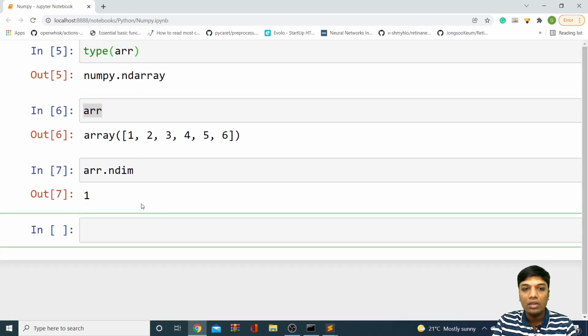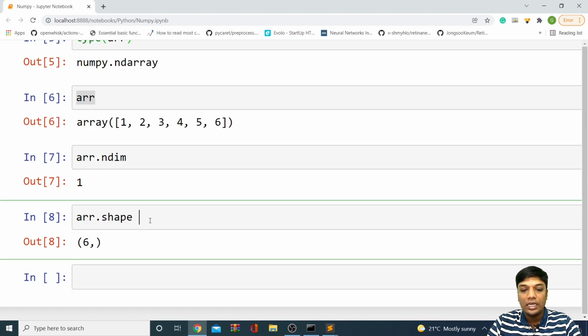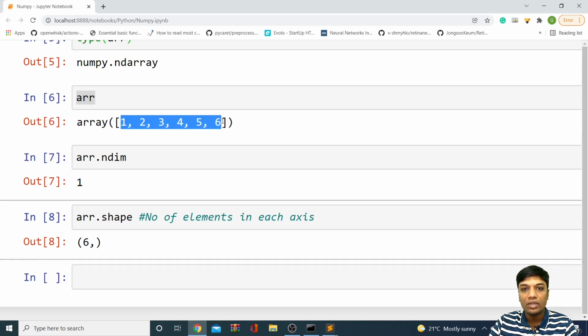Next, if you want to know the shape of the array, you can simply say arr dot shape. You'll be getting 6. Right now, as it is a single dimension array, you are getting 6. But what does shape tell us? Shape tells us the number of elements in each axis. Right now, we have only one axis.